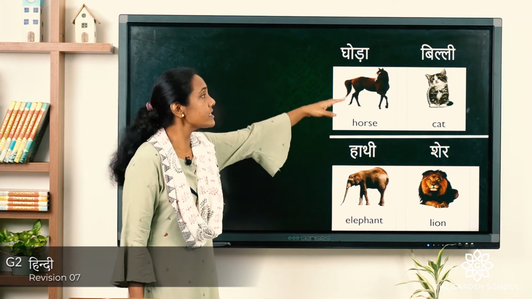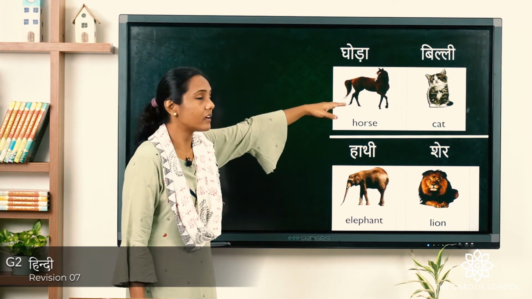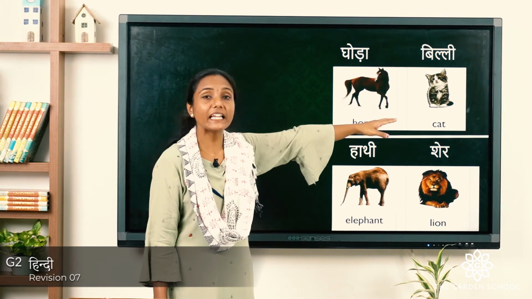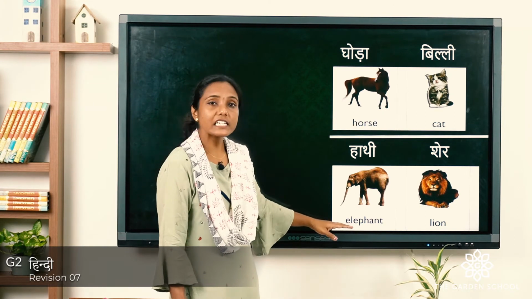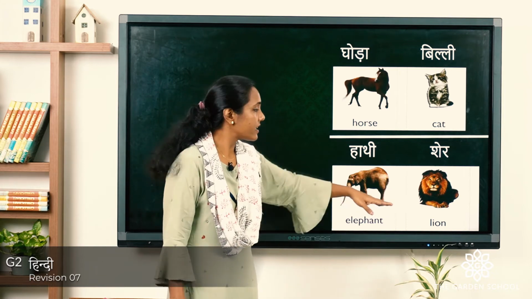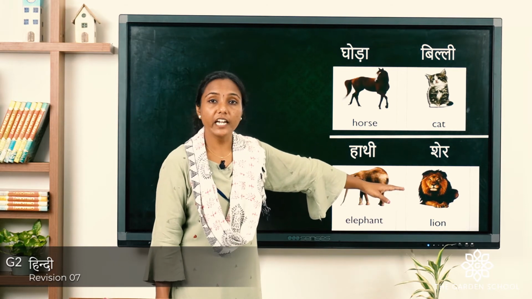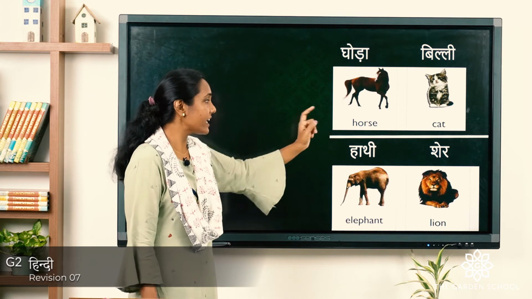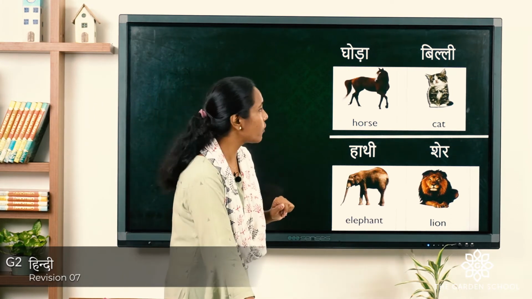Next is for horse, we call ghoda. Okay, it's ghoda. Billi, for cat we call it as in Hindi billi. Say it with me, billi. For elephant, hathi. Say along with me, hathi. Lion, sher. Yes, repeat it, sher. Shall we repeat again? Ghoda, billi, hathi, sher. So understood? So let's move on.